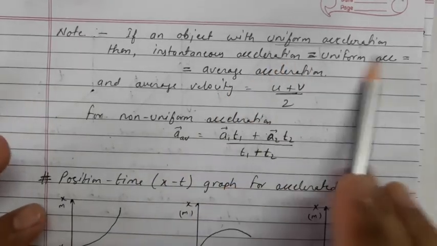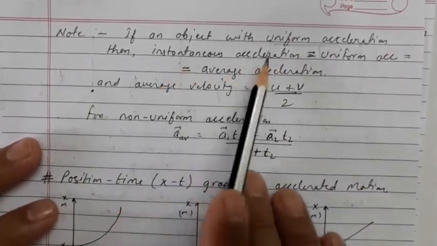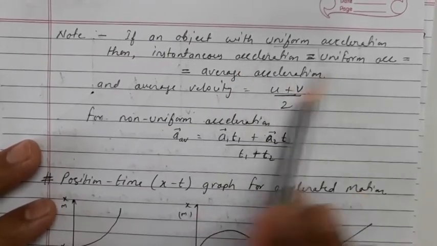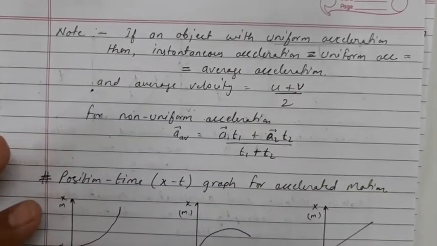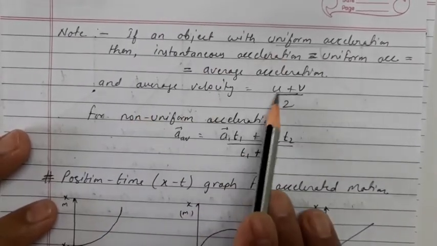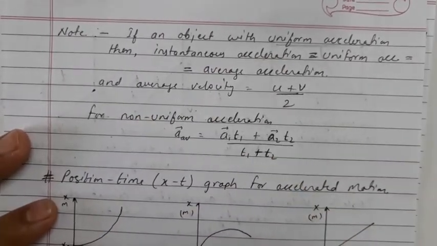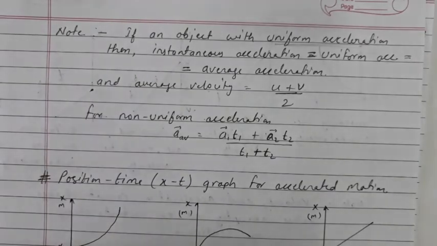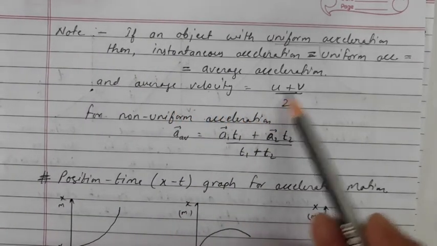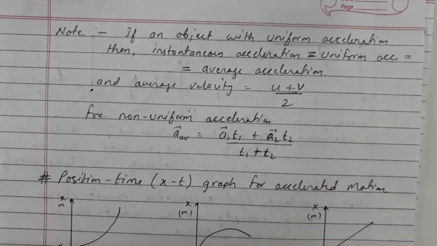And whenever this condition is applicable, at that time instantaneous acceleration, uniform acceleration and average acceleration, all three will remain the same. And in this case only, average velocity will be equal to u plus v upon 2. We just add the two velocities and divide by 2, and hence we can find the average velocity.